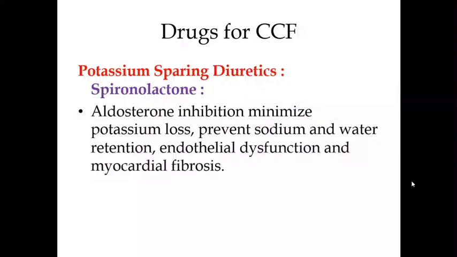It also helps to check the endothelial dysfunction and to some extent the cardiac remodeling, that is myocardial fibrosis. So spironolactone is an important drug in the treatment of heart failure. So this is again one important question very often asked.